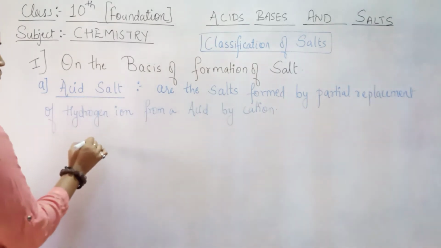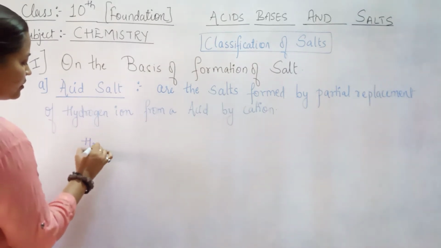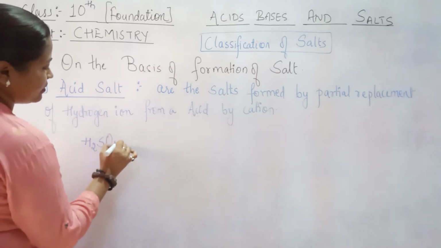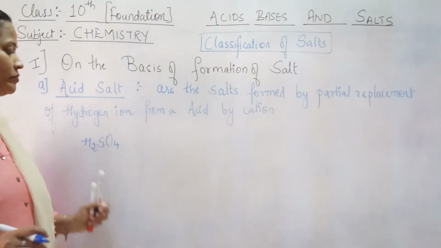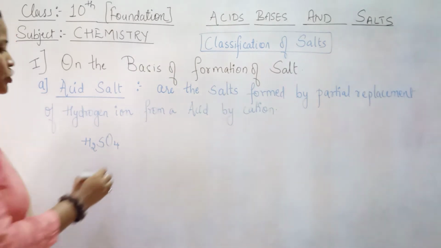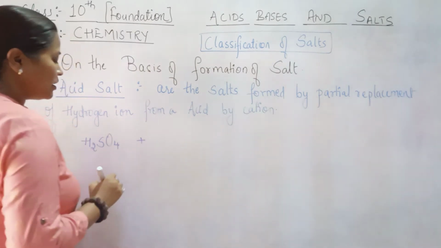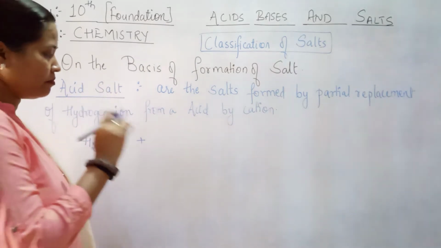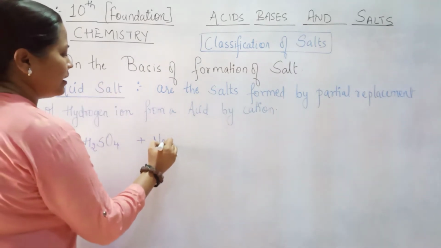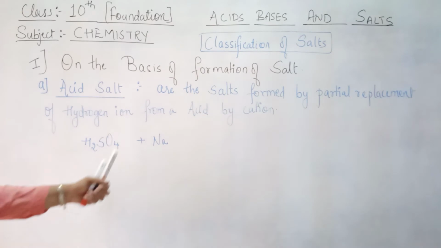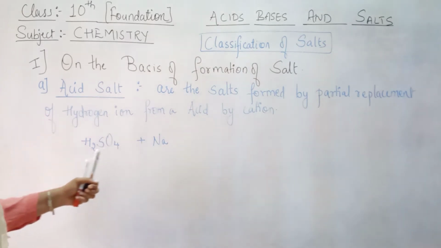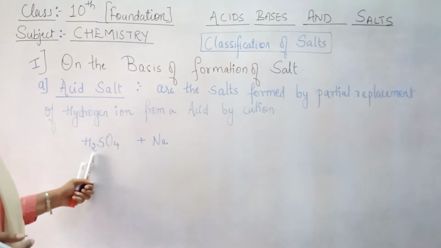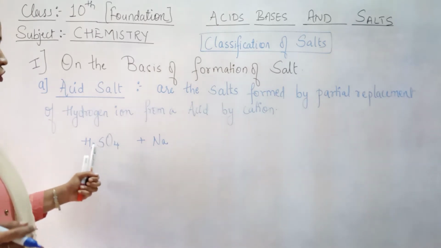For example, there is an acid H2SO4. We'll understand with the help of this example. This acid should be replaced by some cation. Let's say Na. A cation can be a metal atom, which will be converted to an ion which is positive in nature, so it will be a cation.